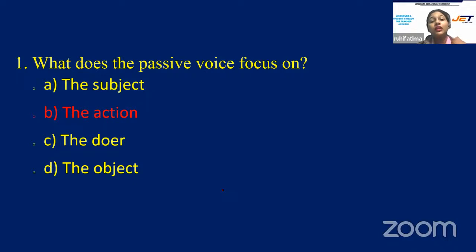It focuses on the action. Passive voice is generally used when the doer is unknown, irrelevant, or of lesser importance than the action. So the correct answer will be option B. Very well. Those who have answered option B in the chat box, they are right.